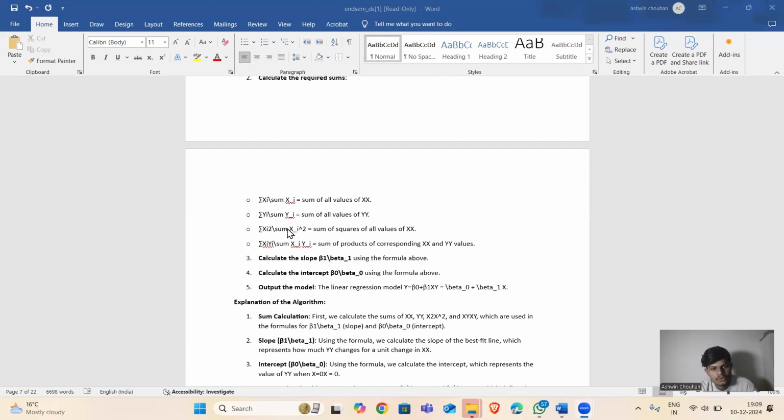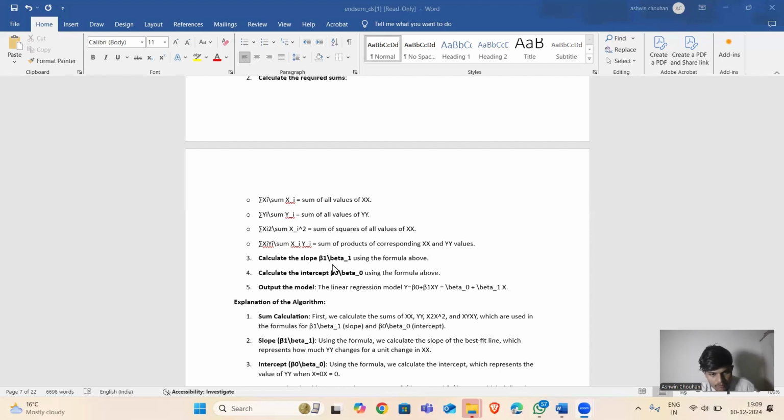Summation of x squared, the sum of the squares of all values of x. Summation of xy, the sum of the product of corresponding x and y.